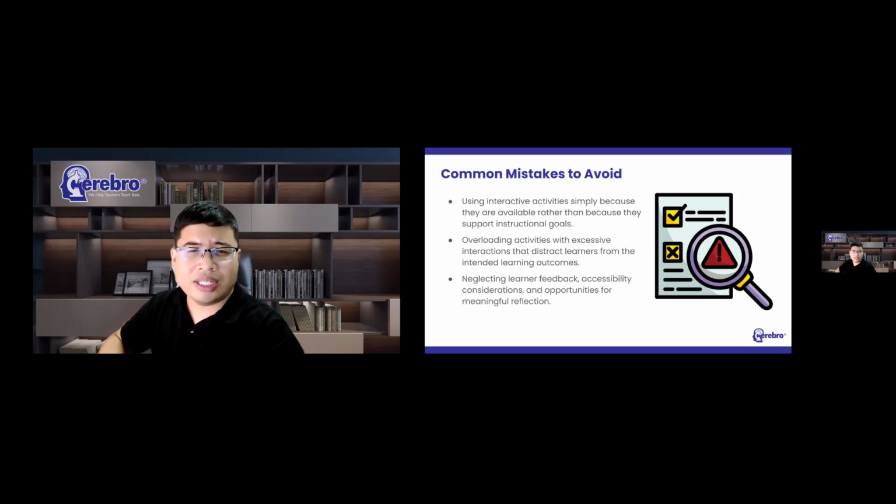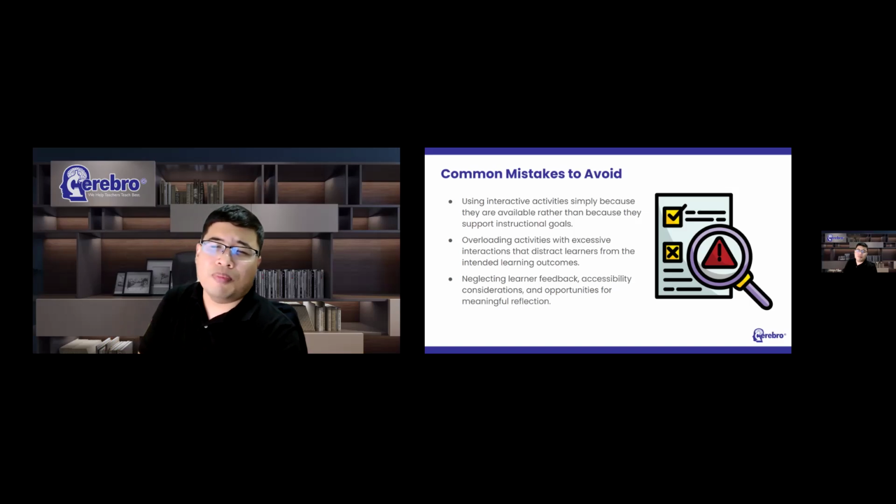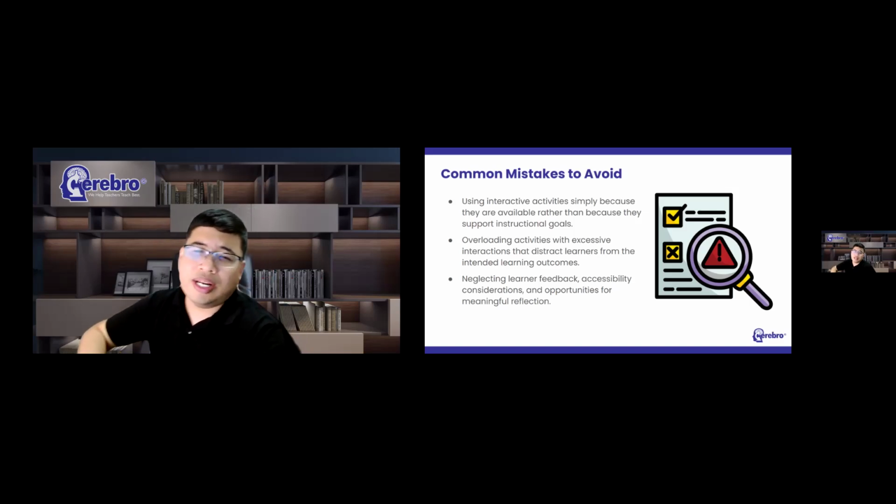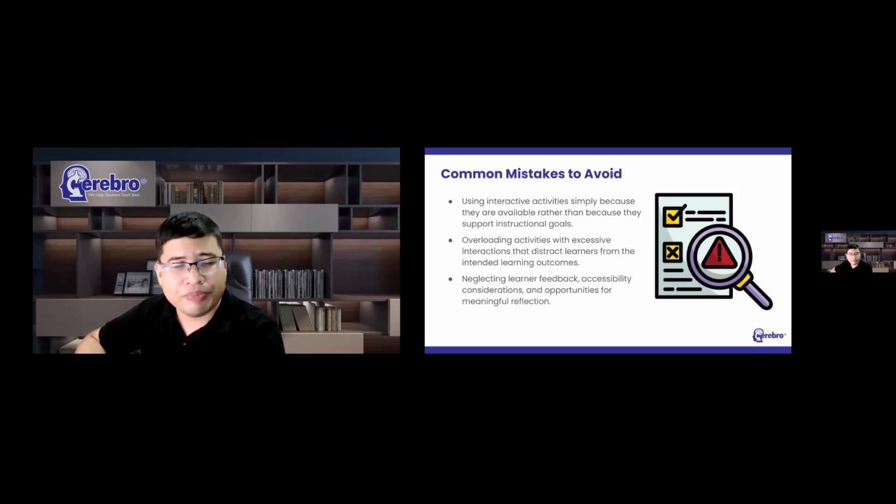And the third mistake is creating activities that are disconnected from lesson objectives. Sometimes activities become entertaining but educationally shallow. Students enjoy completing them, but the connection to the learning outcome is weak. And when this happens, engagement may increase while learning remains unchanged. That's why alignment is so important.